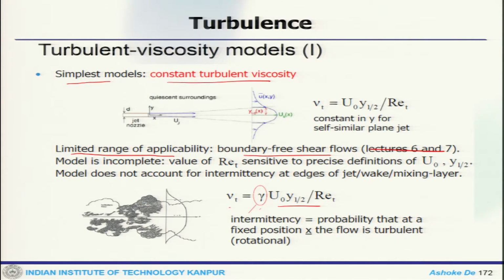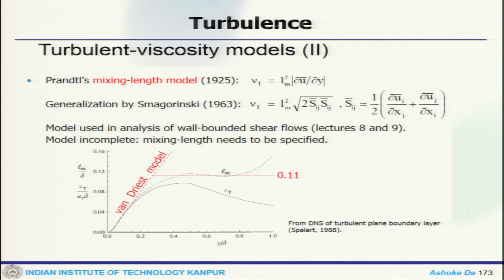Now, way back in 1925, Prandtl proposed the mixing length model, which is nu T equals Lm square times the magnitude of del U, and then later on in 1963 Smagorinsky generalized that and said that nu T would be like this, where Sij is the strain rate tensor.